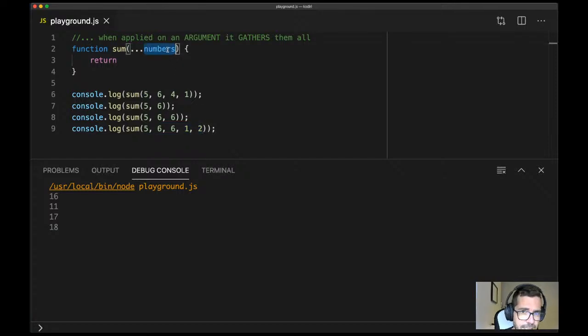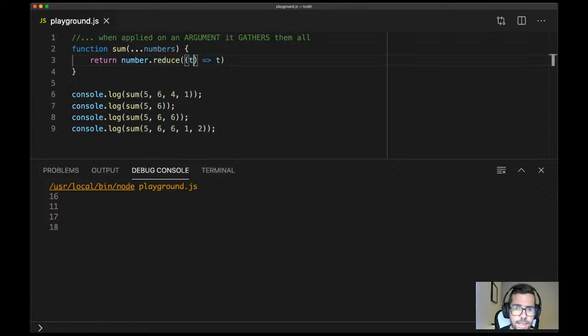And now, based on that, can you figure out what type of data numbers is? That's correct, Lauren. Numbers has to be an array. An array of, in the first case, 4 numbers. In the second case, an array of 2 numbers, 3, whatever. Yeah, it's an array of numbers. So based on that, we can bring the algorithm back. Remember, numbers.reduce.